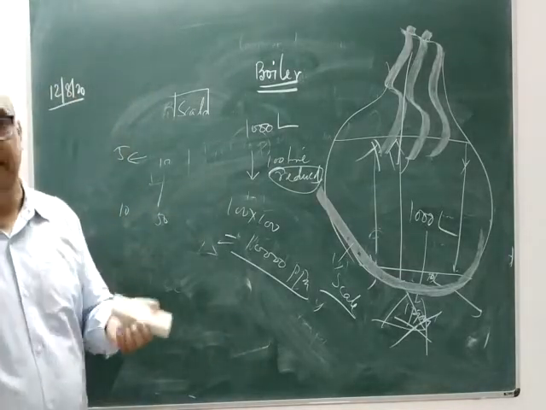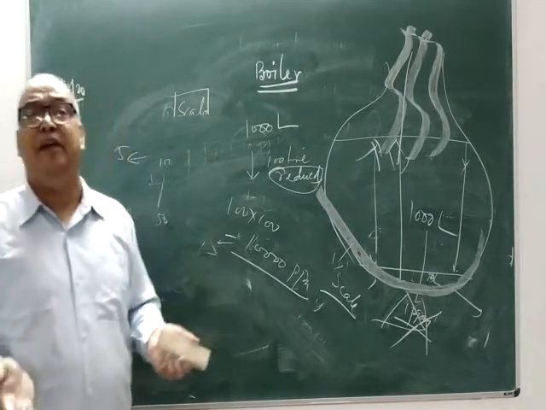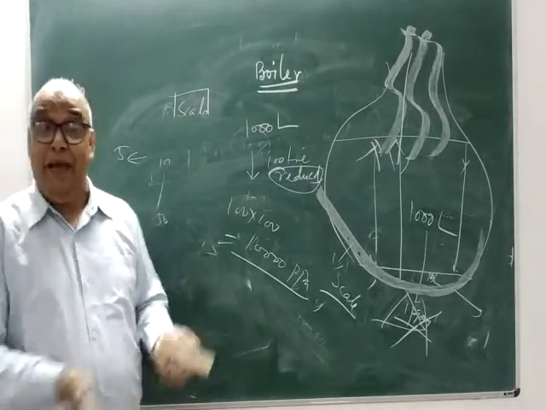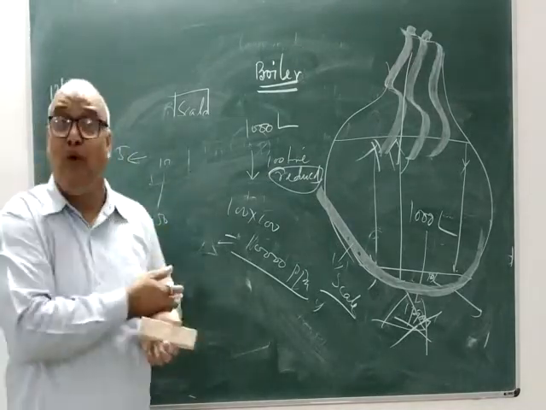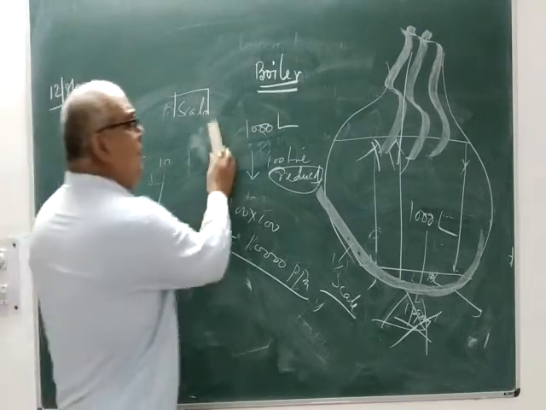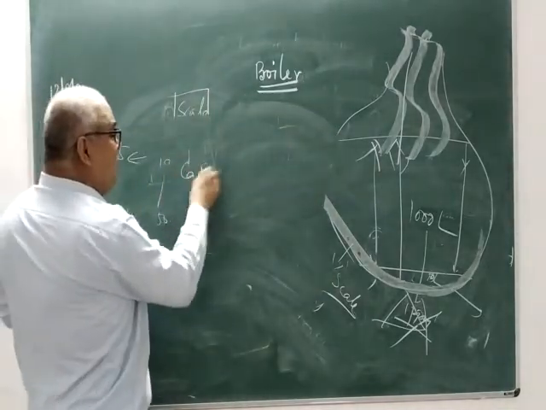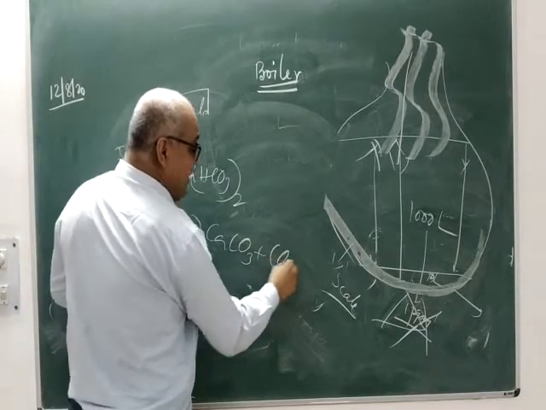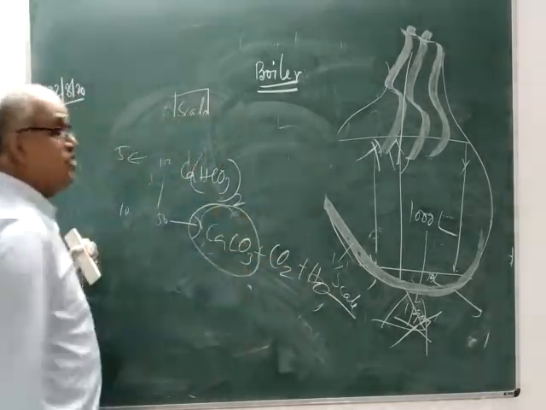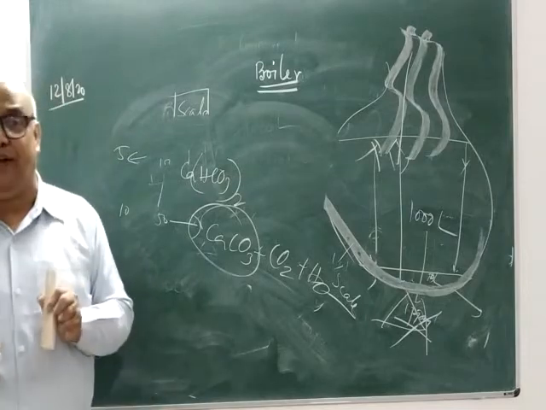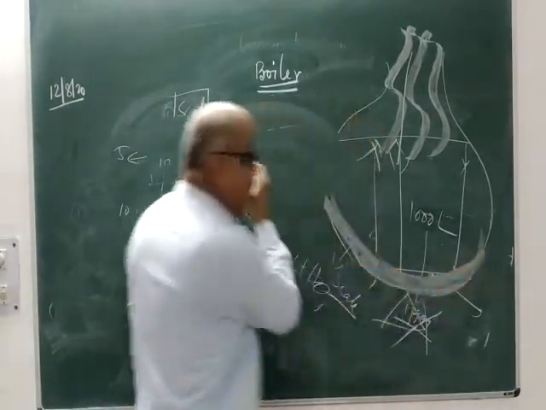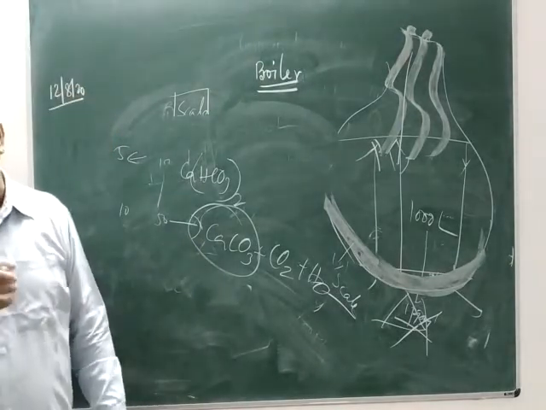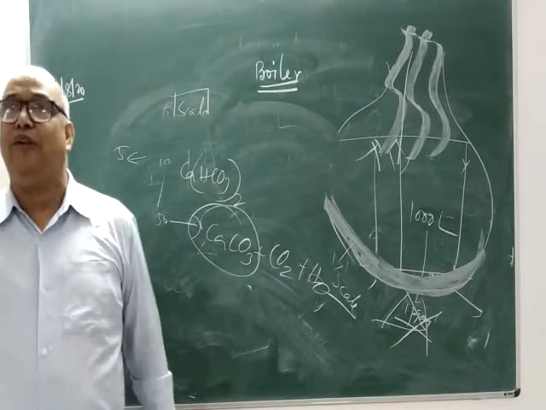Slimy kind of deposition will take place if water contains magnesium salts like magnesium carbonate, magnesium sulfate, magnesium chloride, and calcium chloride. But if water contains calcium bicarbonate, as I have told you, during boiling it will be converted into calcium carbonate, carbon dioxide and water. Now this calcium carbonate, being insoluble in water, will be deposited on the inner wall of the boiler. And this is known as scale. It is not soft and slimy.